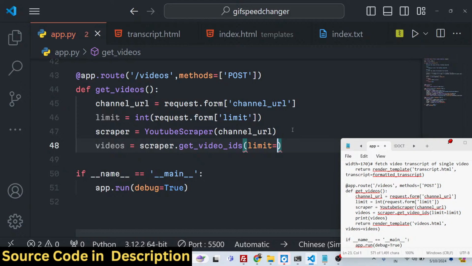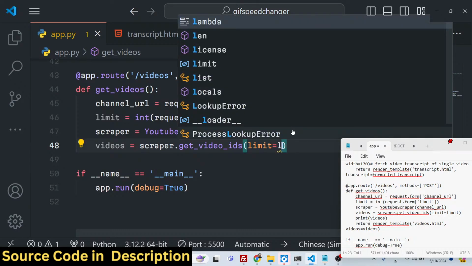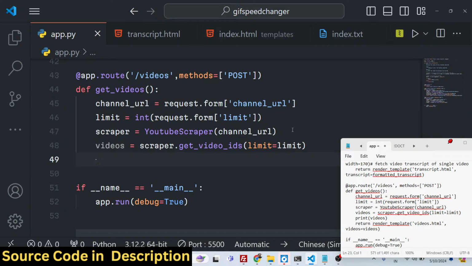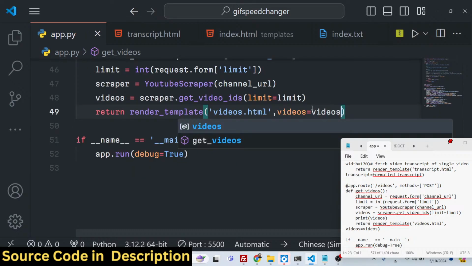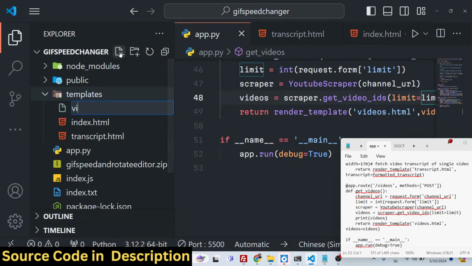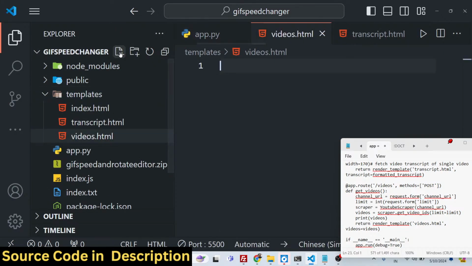Here we provide the limit that we got, and then we just need to return this template. We need to make a new template, videos.html, and send a variable videos to this template. So again, go to the templates folder and define this videos.html.